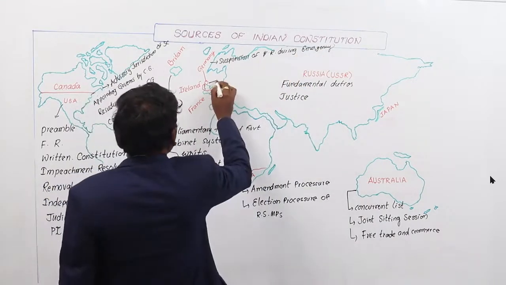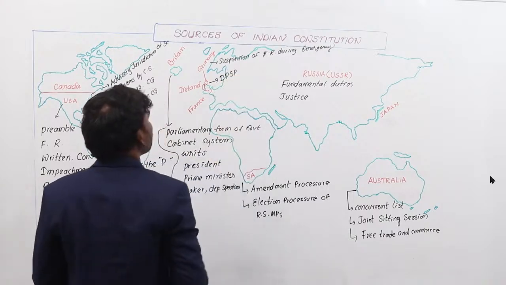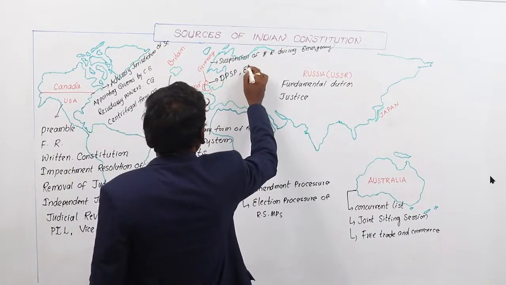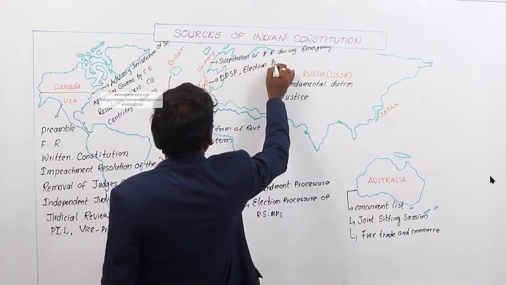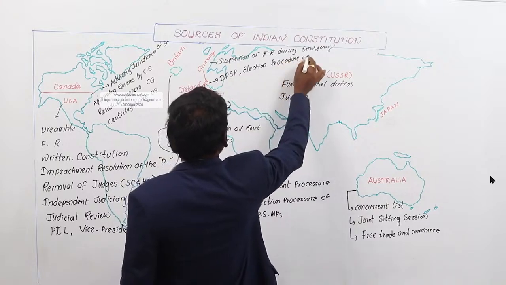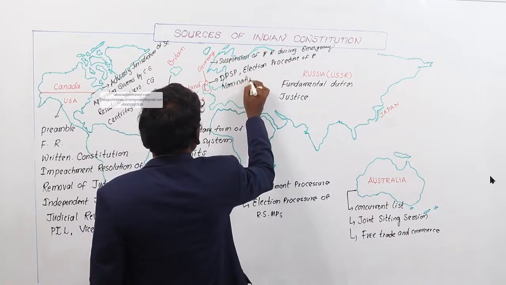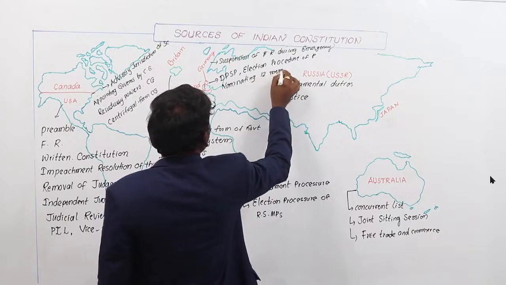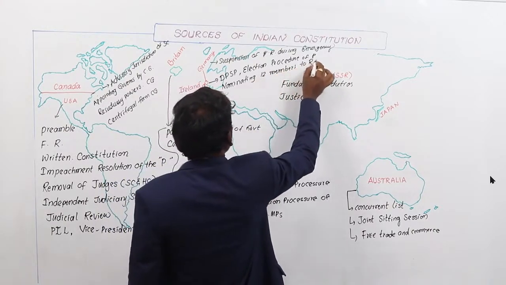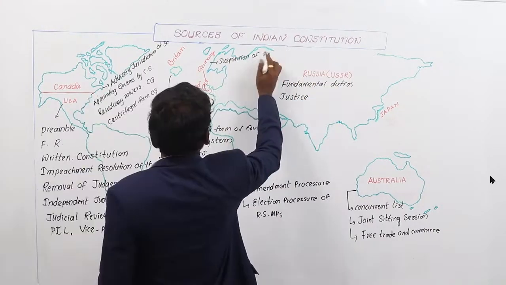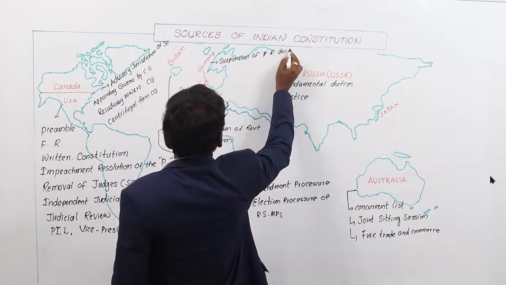Next, Ireland: directive principles of state policy, election procedure of the president, and nominating 12 members to the Rajya Sabha by the president.